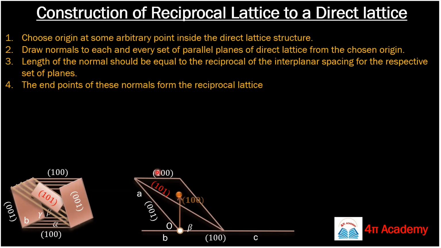Ma'am, I couldn't get the 1 upon d. You know d_hkl, d_hkl is the interplanar spacing, right? So if we are talking about 100 planes, d100 means h, k, l are 1, 0, 0. So the reciprocal of this d_hkl will be 1 upon d_hkl, meaning 1 upon d100. So this length is 1 upon d100 basically. Okay, great.